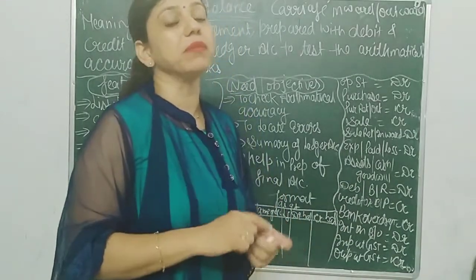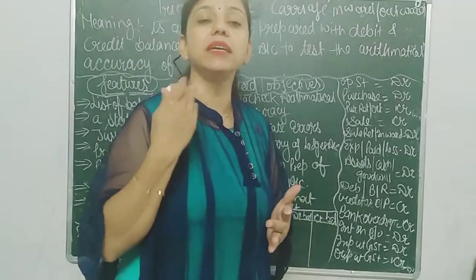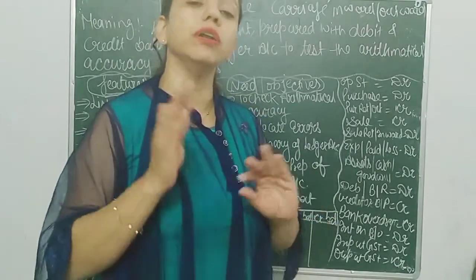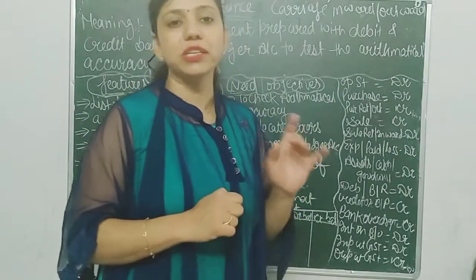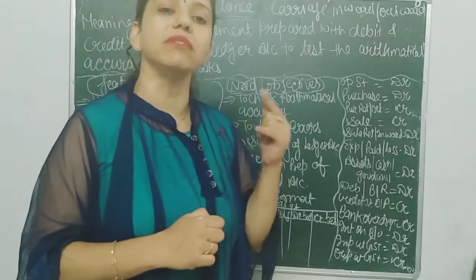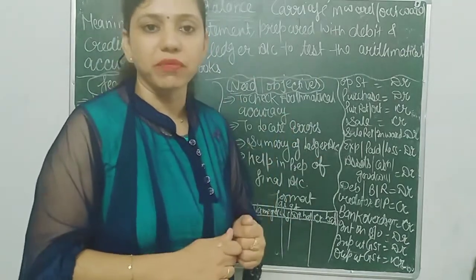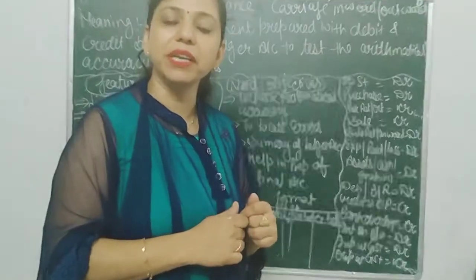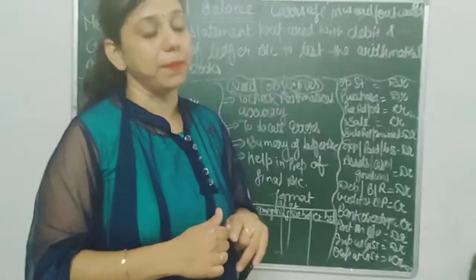Students, please keep this point in mind that anything which is debited, its interest will always go on the opposite side. For example, investment is an asset, so it is always debited, but its interest is an income, so it is always credited. Similarly, loan taken is a liability, so it is credited, but interest on loan should be debited.